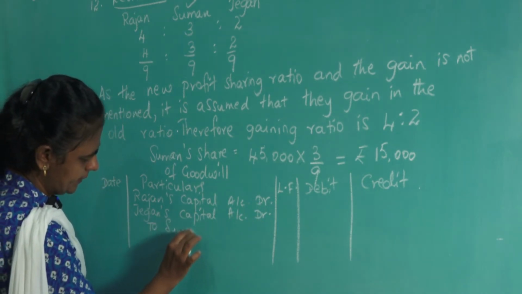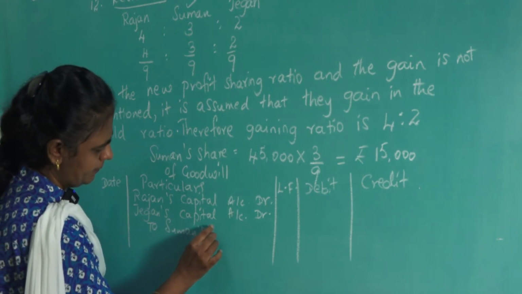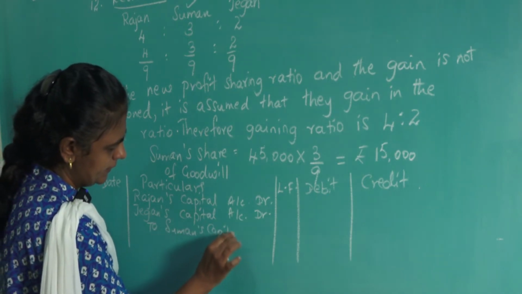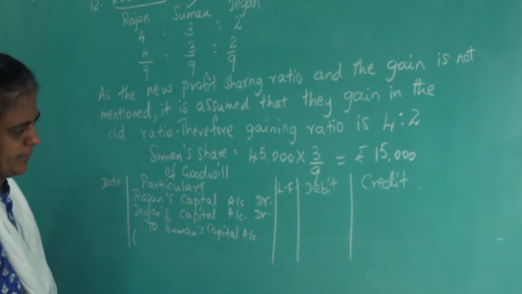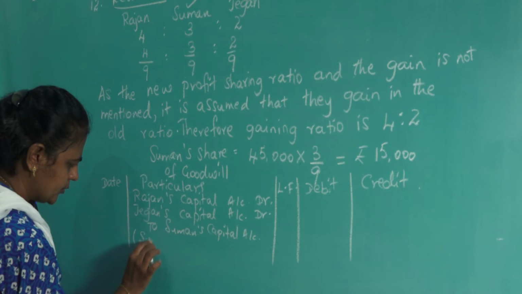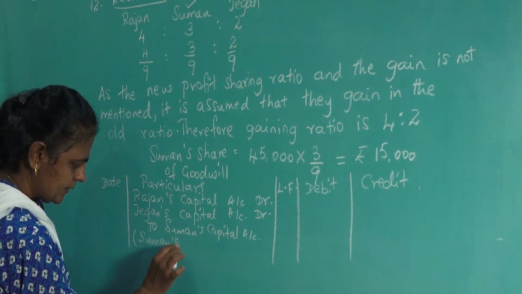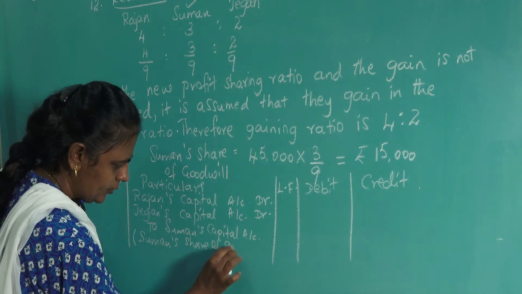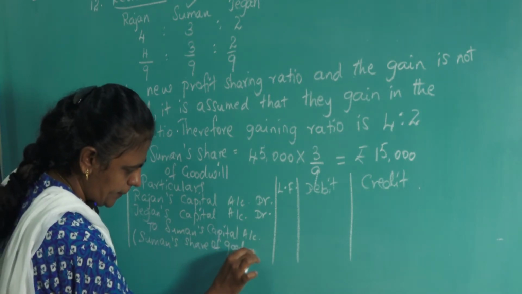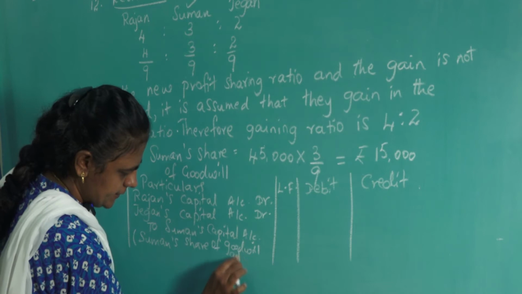Suman is the retiring partner. Suman's capital account. Okay. Narration: Suman's share of goodwill adjusted.